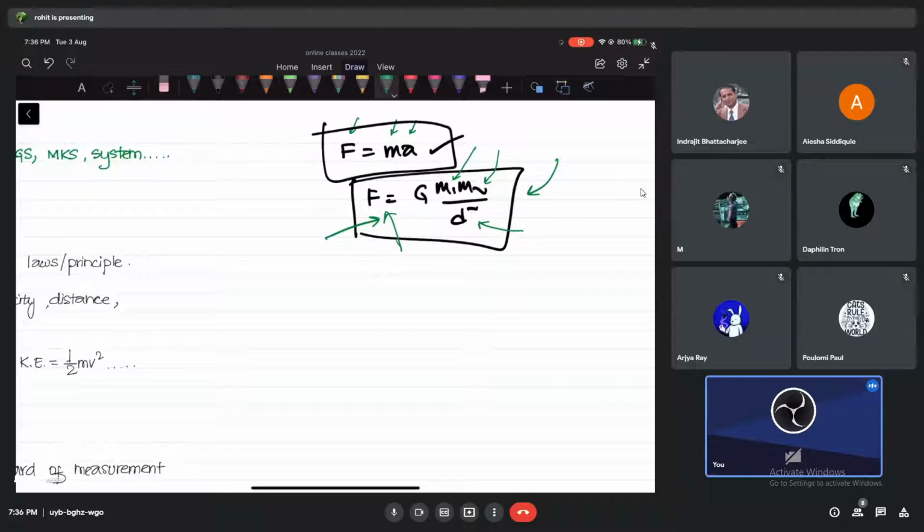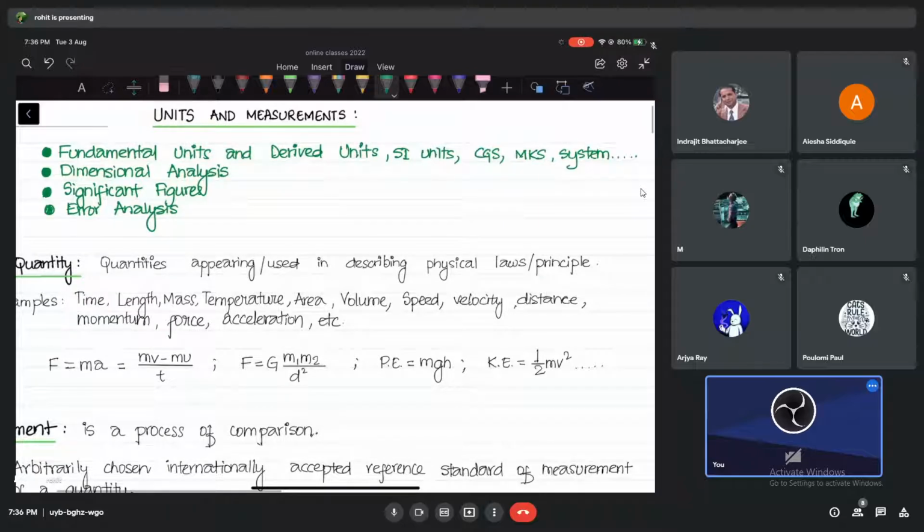In this chapter, you're going to learn how we make measurements, how we record them, and how we present them. Suppose you are making a measurement and you want to tell me the measurement, whatever it is. You need to follow a set of rules. You need to tell me that this is the measurement and this is the answer. This is what you are presenting to me. But I should also understand the way you are giving me the measurement values. And that's why there should be some rules, the way we express our answers or measurements or anything. So that is what we are going to deal with in this entire chapter. Okay, let's begin with this.